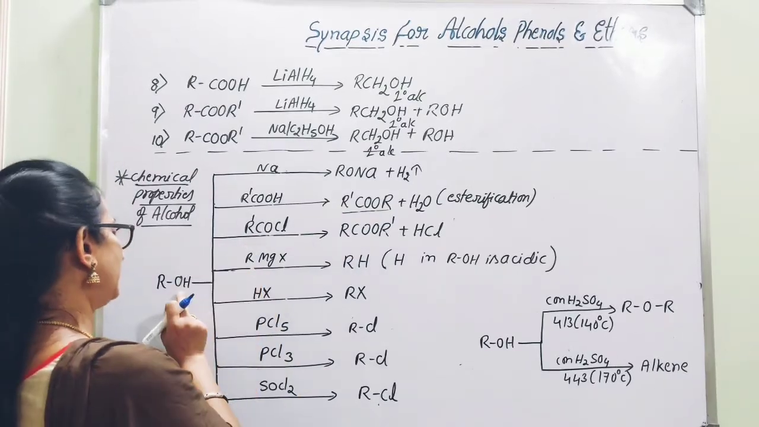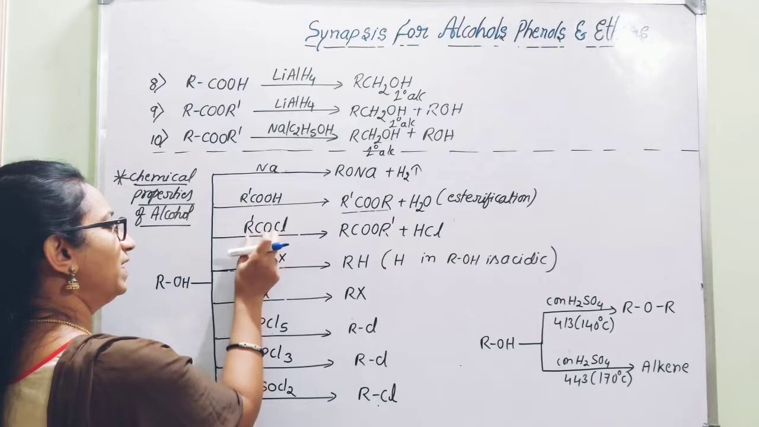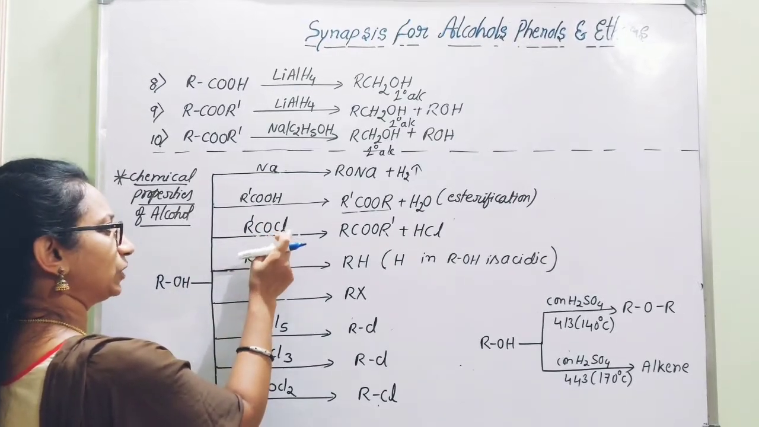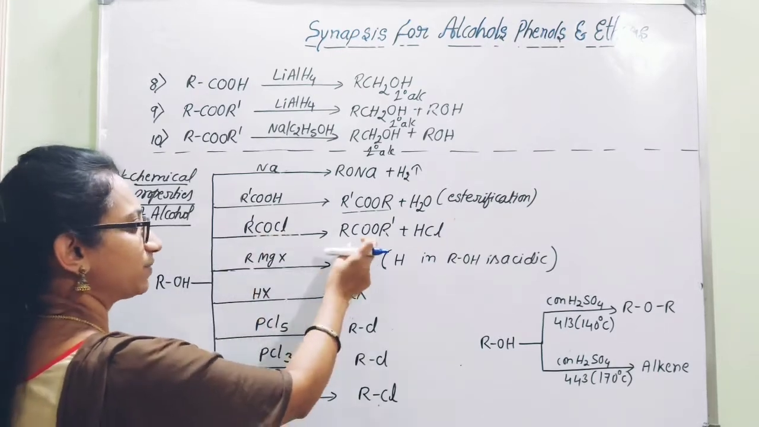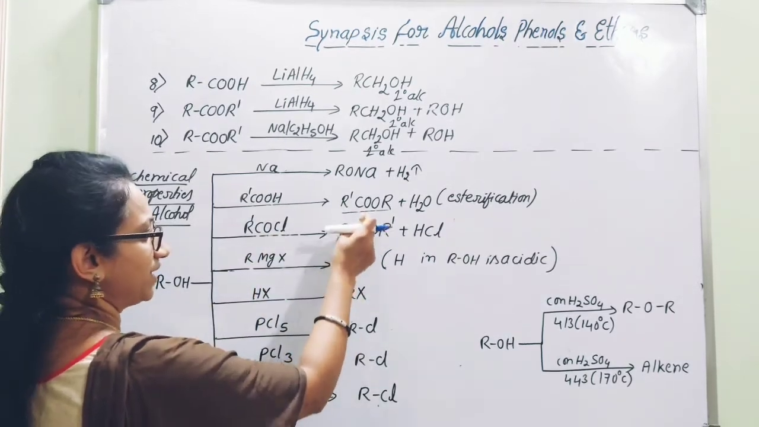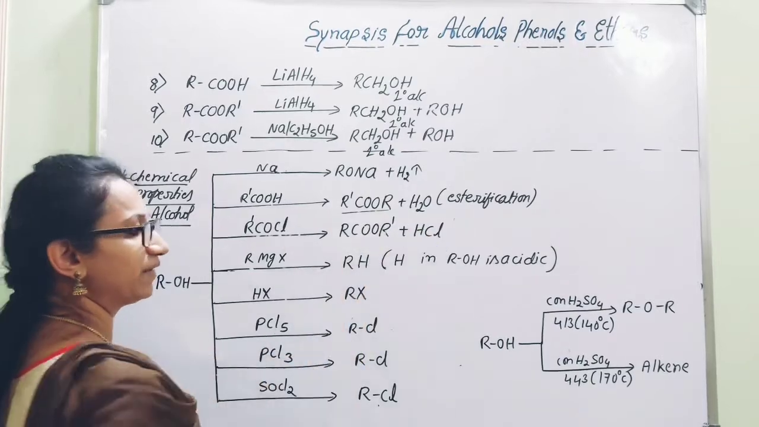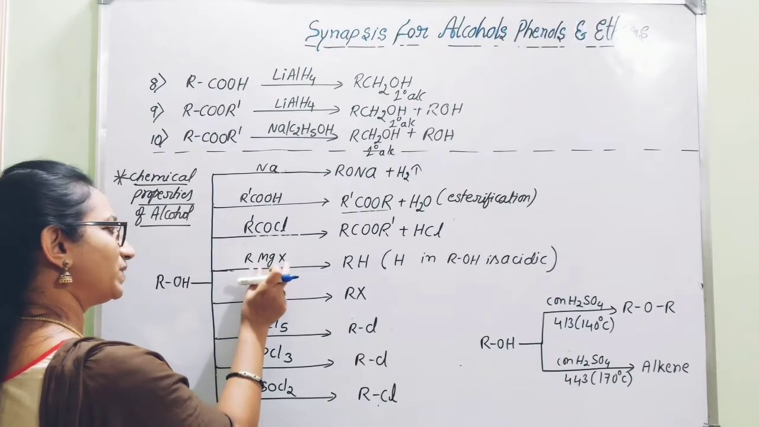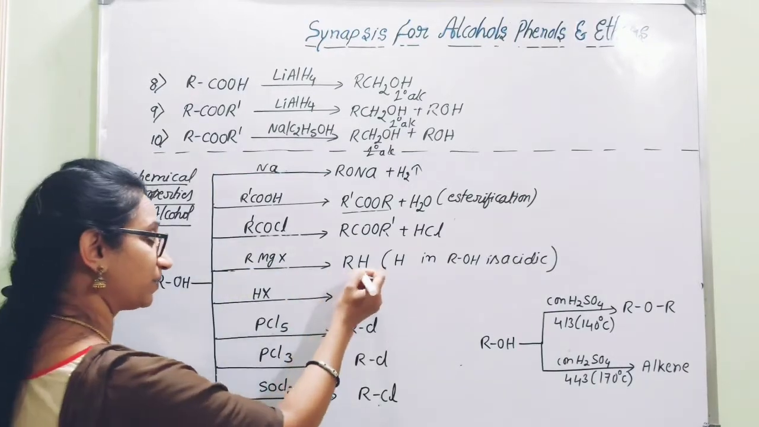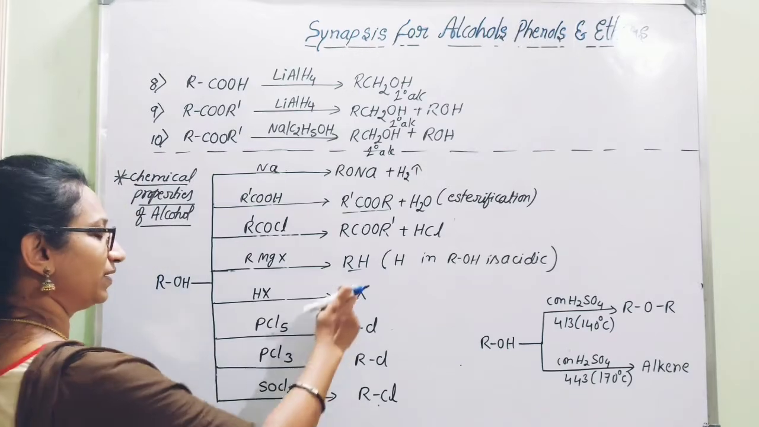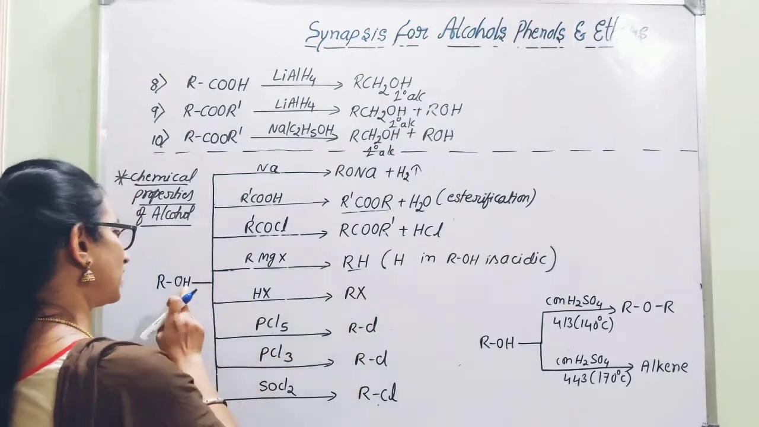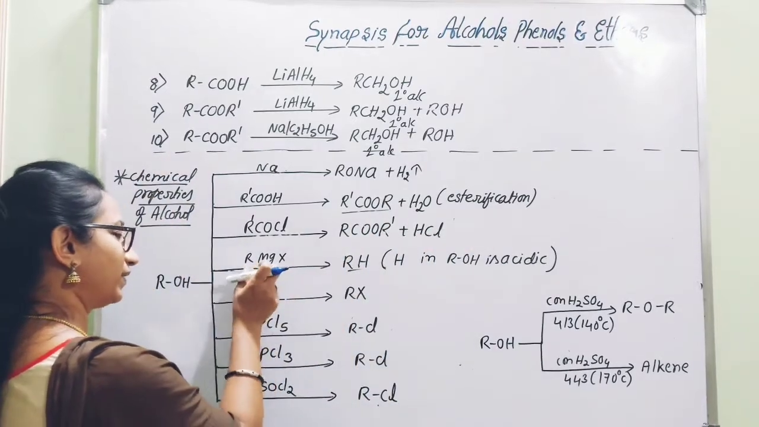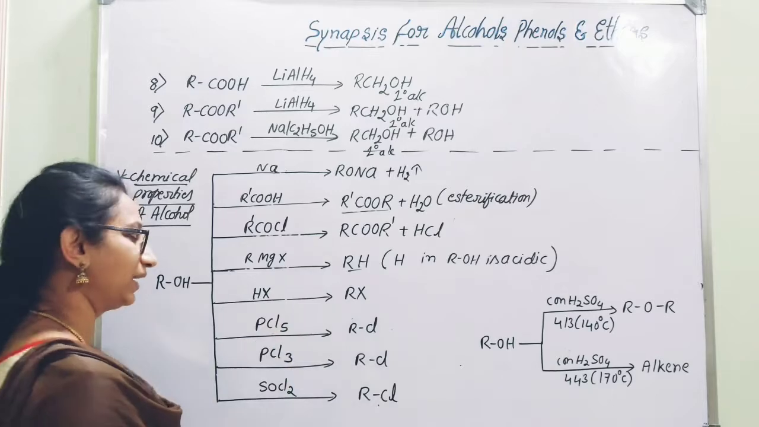Then in case alcohol is treated with acyl chloride or acetyl chloride, that is RCOCl, what is the expected product? Again you are getting the same ester formation with the separation of hydrogen chloride. And next, when alcohol is treated with RMgX, that is Grignard reagent, you can expect the product that is alkane. Here the hydrogen in alcohol, that is ROH, is acidic in nature, so it can react with the Grignard reagent to get converted into alkane.